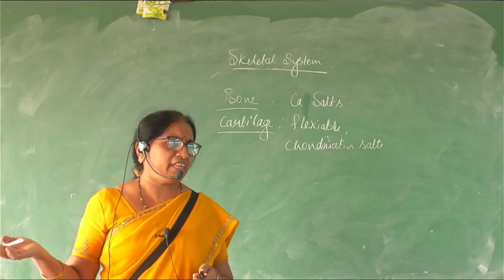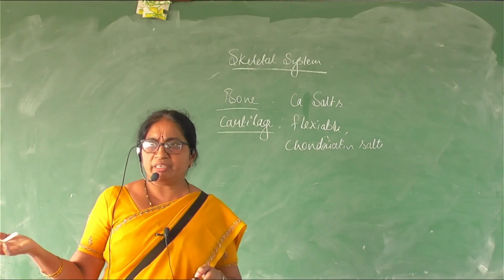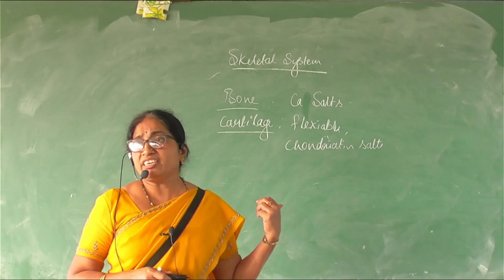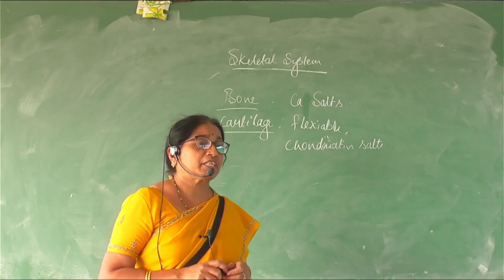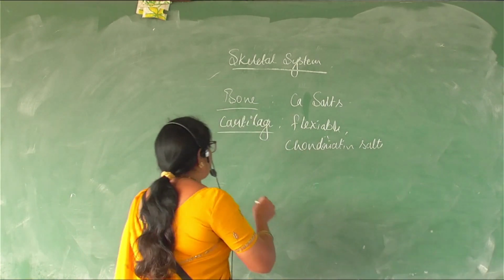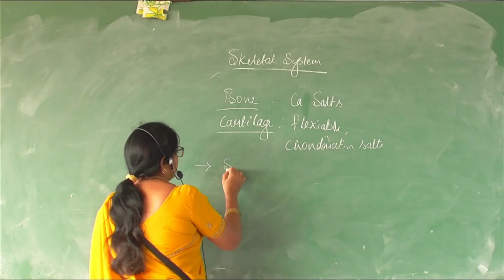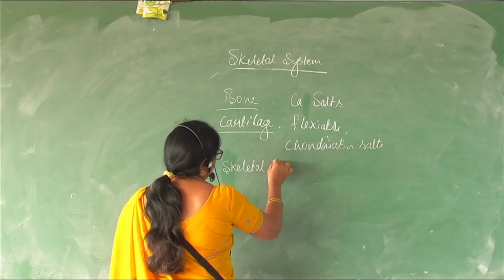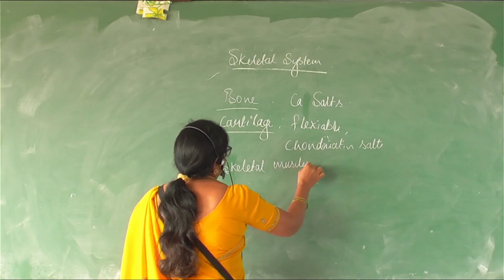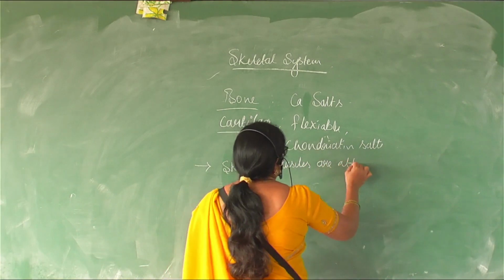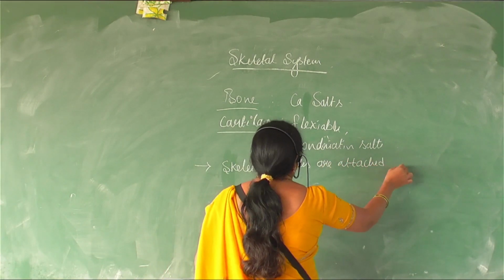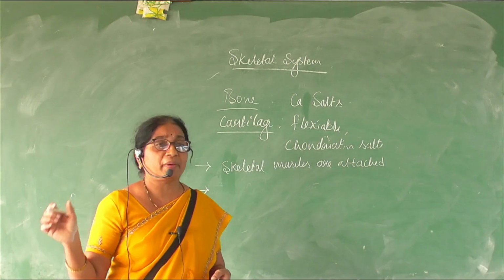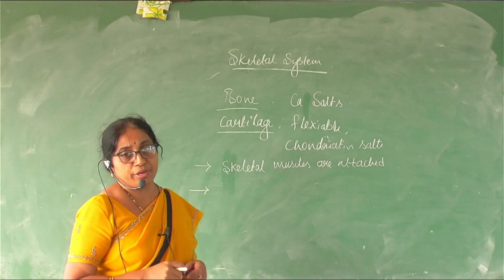Obviously, we are studying skeletal muscles. The skeletal muscles require an area for attachment, and it is the skeleton. So the skeleton is providing the space for attachment of muscles, which is the foremost function which we can write here. So skeletal muscles are attached to the skeleton. Secondly, the skeleton is giving a proper shape, size or structure to our body, right?